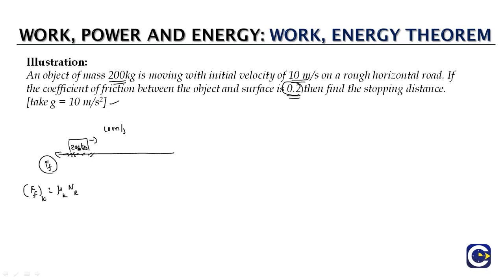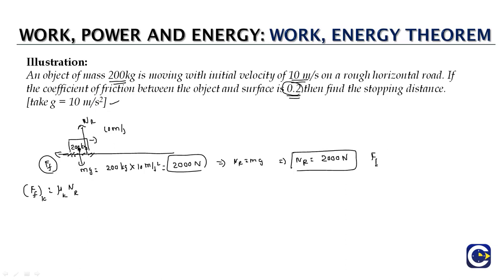So if you look at the vertical line, we'll have a normal reaction acting which is vertically upwards, and the weight of the object. So weight of the object will be m into g. Mass is 200 kg into g, we can take it as 10 meters per second square, so totally it will be 2000 newtons. This is the weight of the body. Since along the vertical line there is no motion, it will imply that there will be an equilibrium of forces, means normal reaction will be equal to weight. So thereby the normal reaction value will be equal to 2000 newtons,